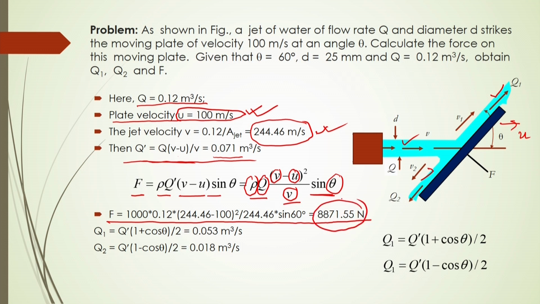8871.55 Newton, and q1 will again be q dashed into (1 plus cos theta) by 2, that will be 0.053, and q2 will be equal to 0.018. So, based on this equation you can calculate the components of the mass of the jet that will be moving along the surface of this moving plate. So, this is your example.